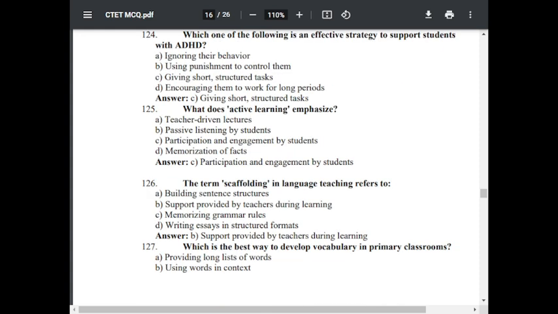Question number 126. The term scaffolding in language teaching refers to. Option A, building sentence structure. Option B, support provided by teachers during learning. Option C, memorizing grammar rules. Option D, writing essays in structured format. Option B is correct, support provided by the teachers during learning.